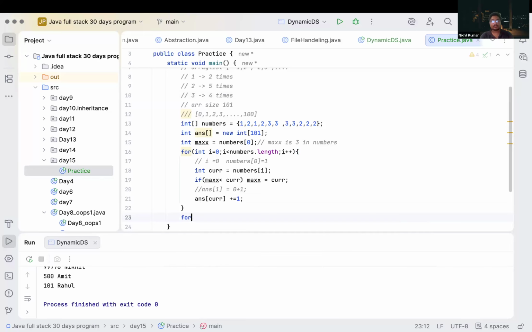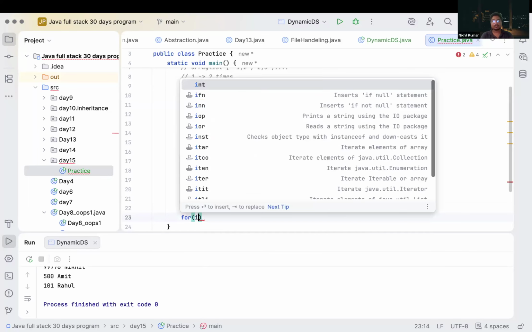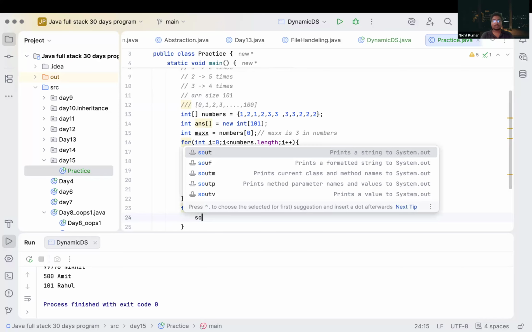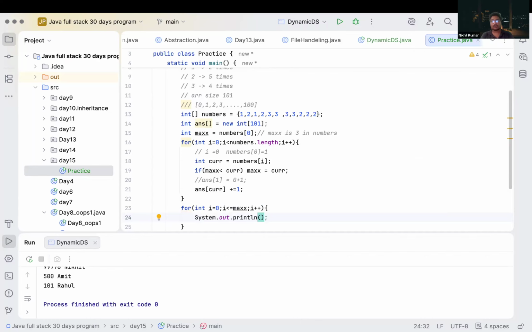Now for the answer, what we can do? Int I equal to 0 and I less than or equal to max, I plus plus. Here what we can do? We simply write system dot out answer of I. Correct? We can print it.